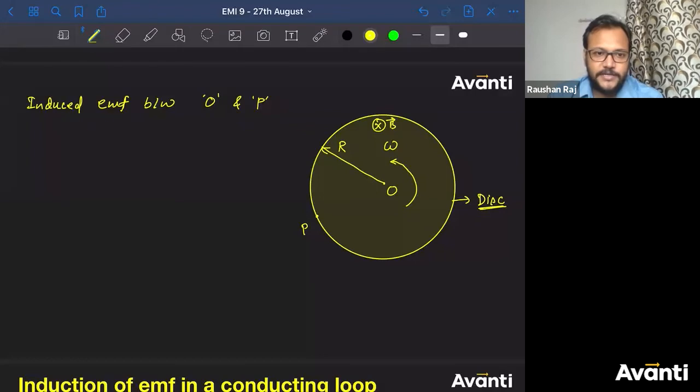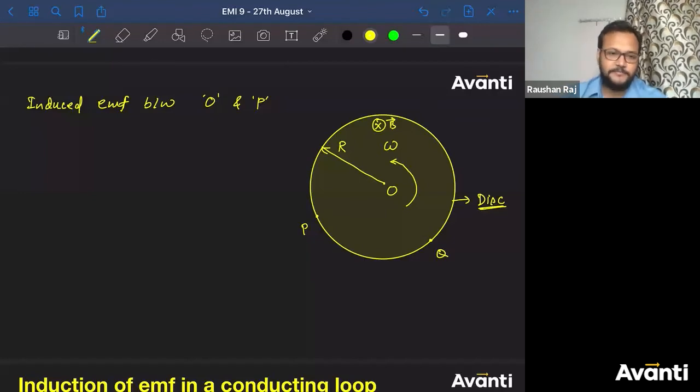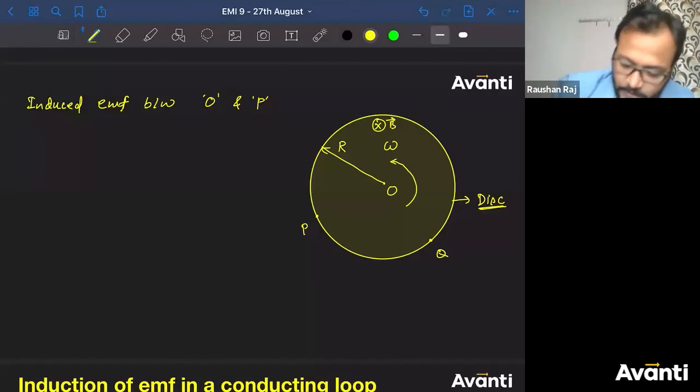Okay, Baswaraj has given an answer here. Vishrut has given an answer here. Pranesh, Atharv, Ganesh ने आंसर किया है. I think all of you are correct. अच्छा, what if I ask you that there is another point Q, what will be the induced EMF between O and Q? Will the answer remain same or it will change? It will remain same. अच्छा देखो क्यों होता है, let us find out.